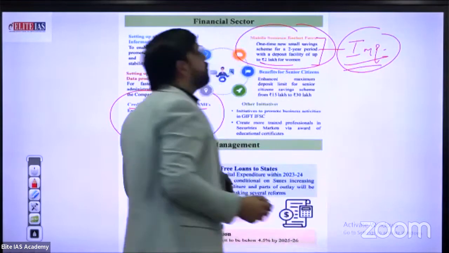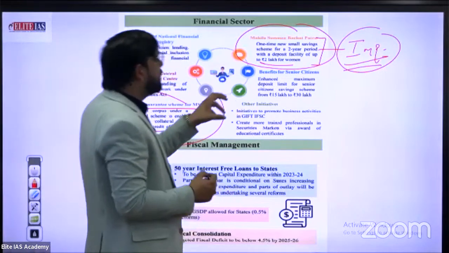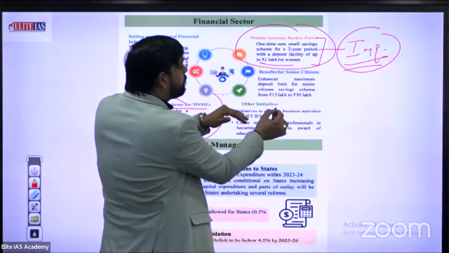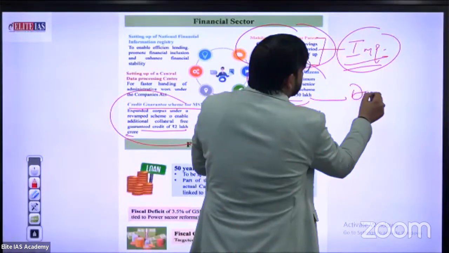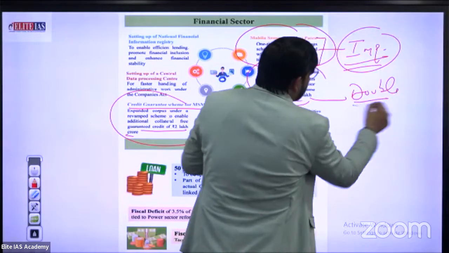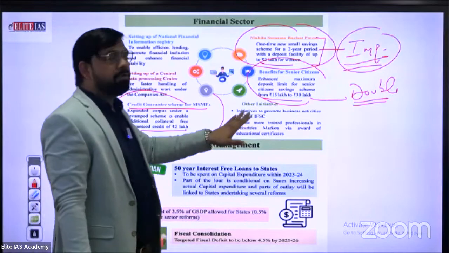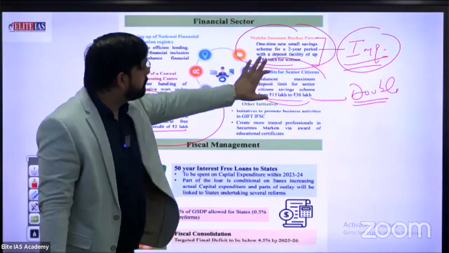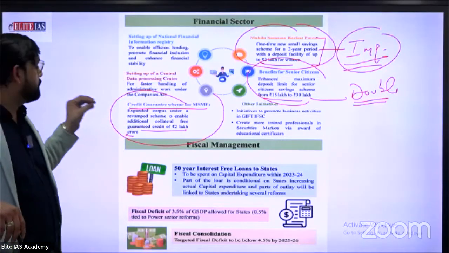Up to 2 lakh rupees for the upcoming 2 years. Okay. Benefit for senior citizens. How much? The maximum deposit limit for senior citizen saving schemes is enhanced from 15 lakh to 30 lakh rupees. Just double. The other limitations are not important for your PT exam, but Mahila Samman Patra, benefits for senior citizens, and the credit guarantee scheme, these three pieces of information are very important for you.